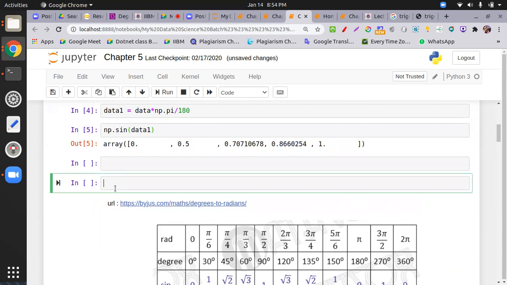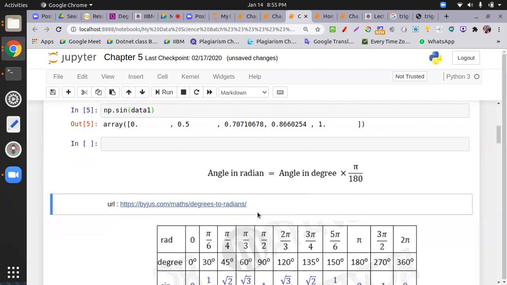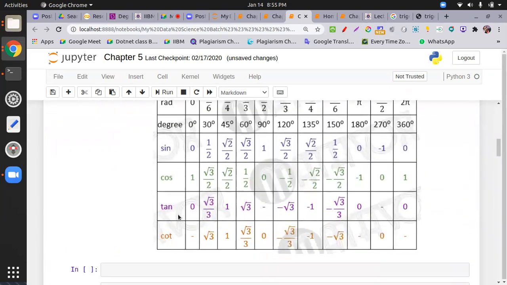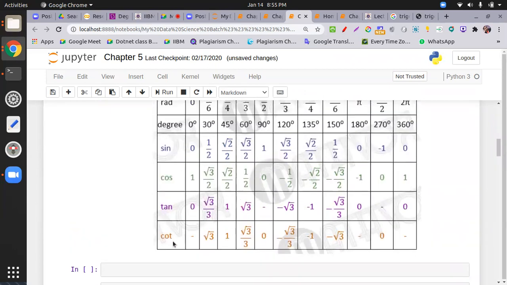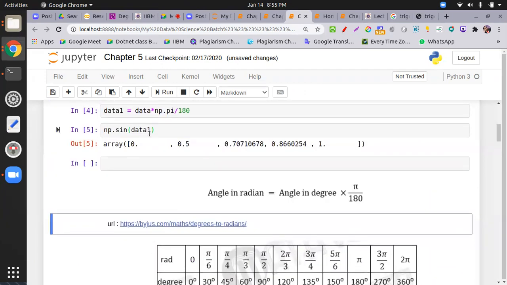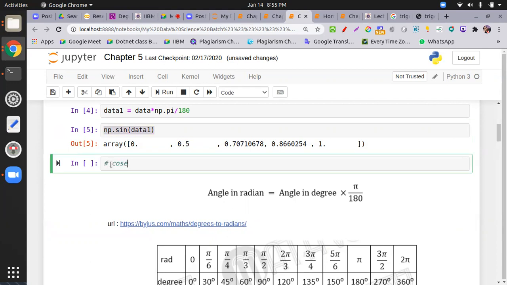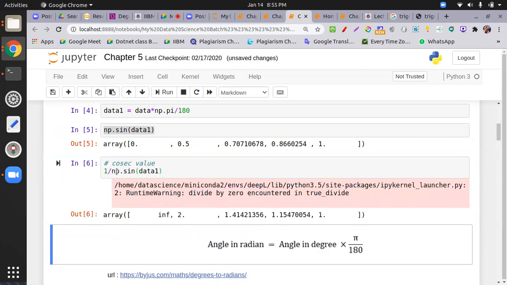Okay, so again the formula. Perfect. Either you can go to the complete blog over here. Similarly, sine, cos, tan, cot, all the things you can match over here. Cot, how do we get cot? 1 upon tan. If you want to check the cosec value, I copy it, and what we do is 1 upon sine. So you got the cosec value.